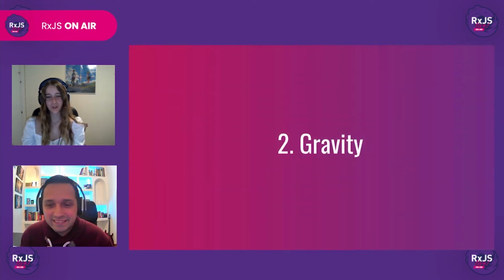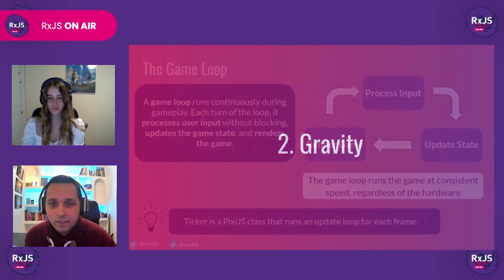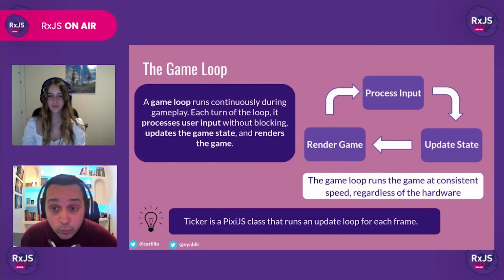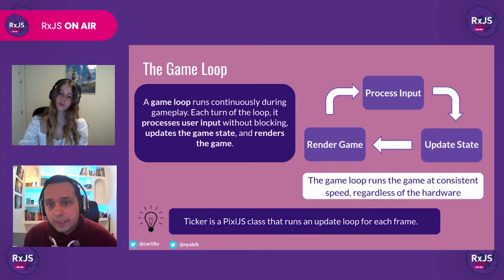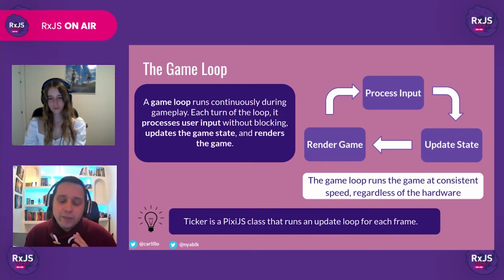So the next thing we have to do is add gravity, which is one of the essential elements of practically every video game out there. Before we can add gravity, we need to talk about the game loop. This is one of the invisible yet crucial parts of our application logic. For those who aren't familiar with the concept, the game loop is the central, most important part of any game's code. It runs continuously during the game and is responsible for processing the user's input, updating the game's state and rendering the game.